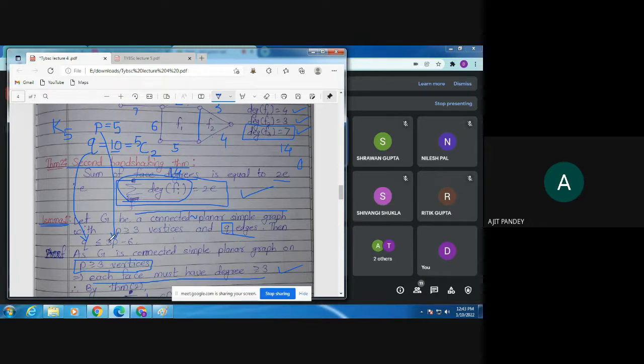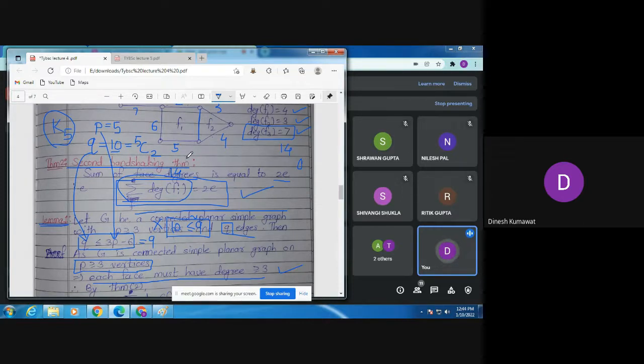So this gives me 15. 15 minus 6 is 9. Okay, so can I say 10 is less than or equal to 9? Can I say this statement? No, sir. No, which means this relation is not satisfied. So if it is not satisfied, then we conclude this graph K5 is non-planar.